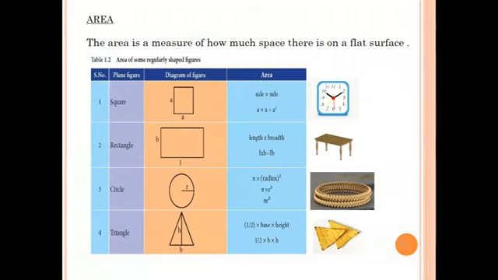Third one, what is the shape of the bangle? Yes, the shape of the bangle is circle. We can calculate the area of a circle using this formula: pi into radius square, that means pi r square. Fourth one, what is the shape of the sandwich? Yes, the shape of the sandwich is triangle. We can calculate the area of a triangle using this formula: half into base into height, half b h.